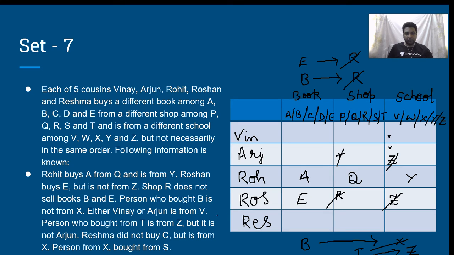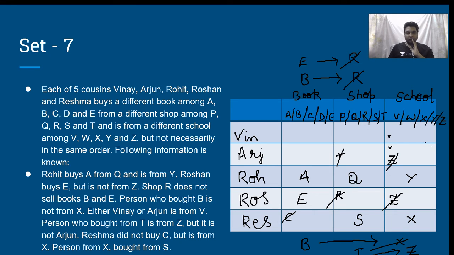Reshma did not buy from C. So, this cannot be C. But is from X. Therefore, this is X. Person from X bought from S. So, therefore, this is S. So, this much is known to us. We just have to fill the grid such that the constraints are met.